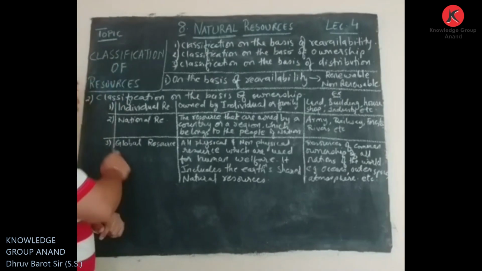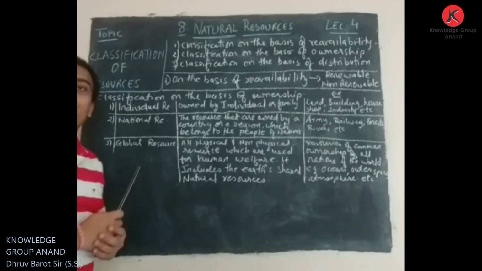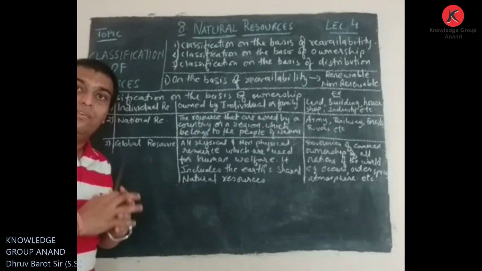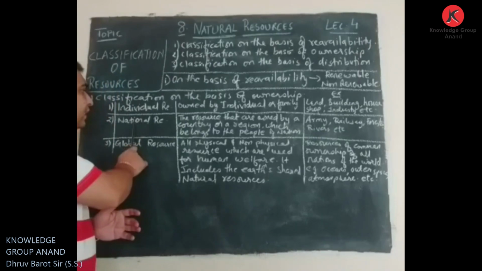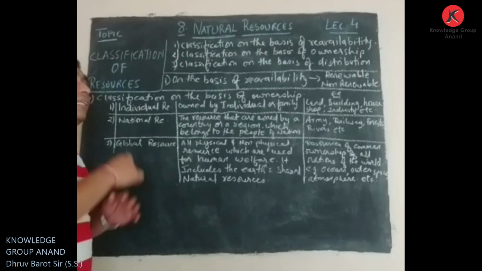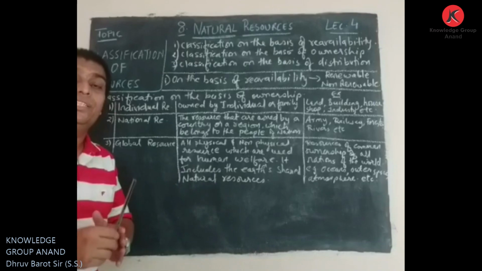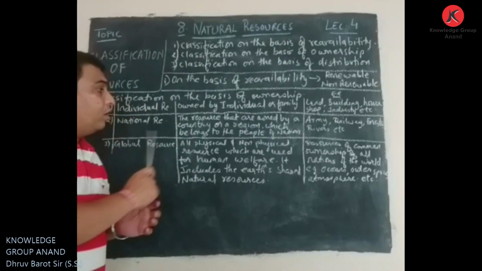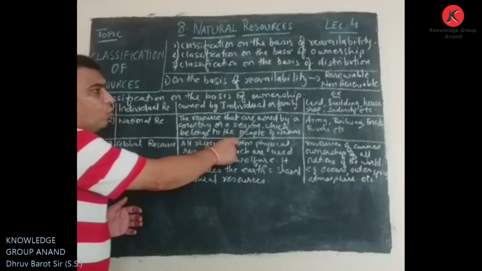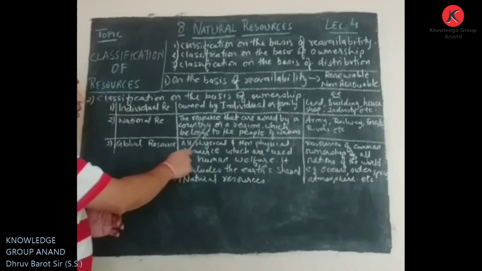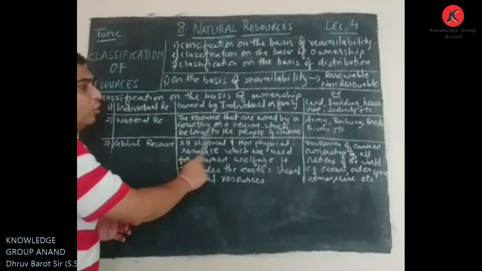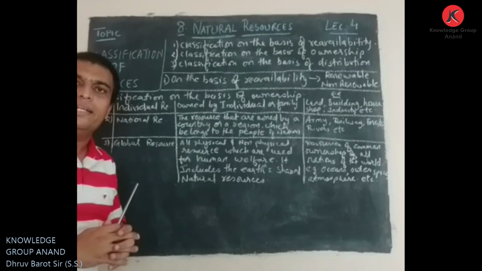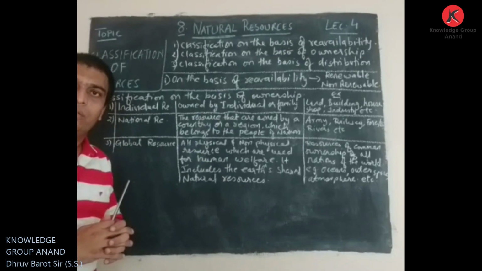Now let us take a look at the second, that is national resource. By the word national, we can understand that this resource can be considered of the nation, of the whole nation. The resources that are owned by a country or a region belong to the people of the nation. This gives a very clear understanding in detail about the national resource.